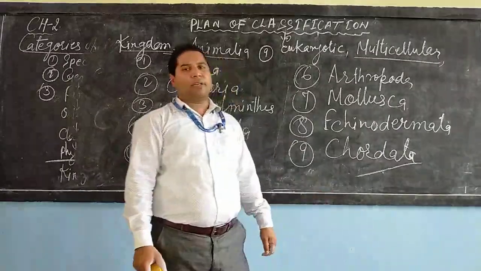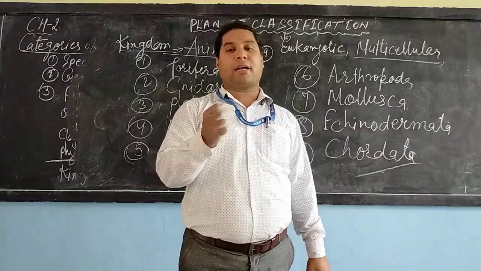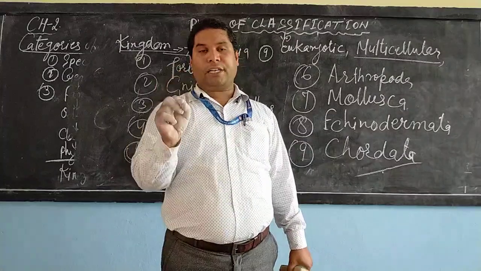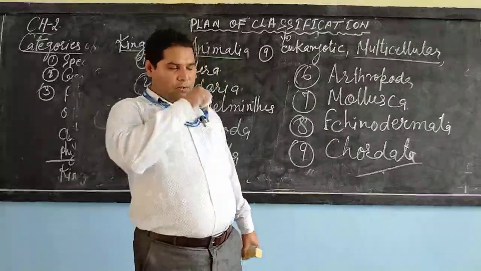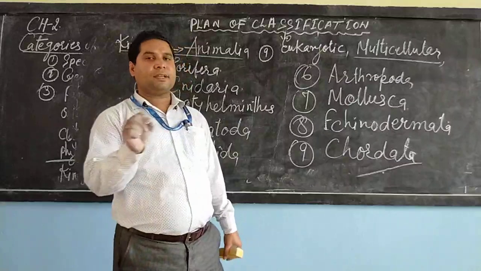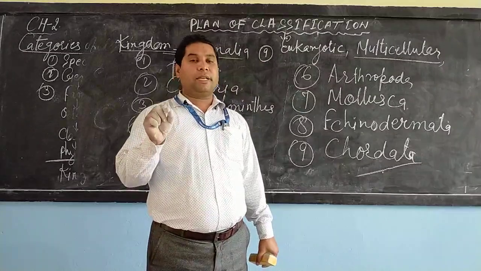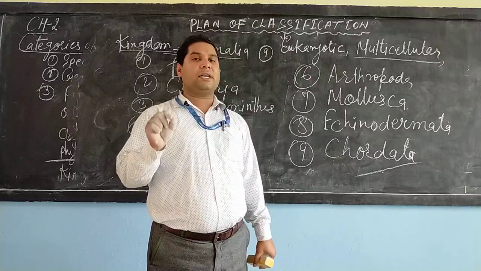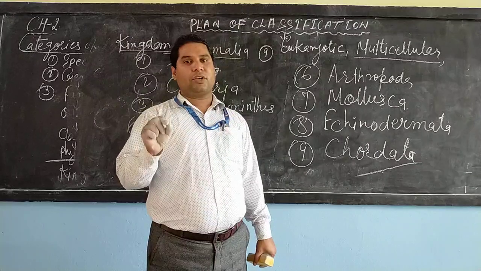The chordates are divided into 2 main types according to the backbone: vertebrate and invertebrate. So dear student, now I have explained to you the plan of classification. Please read the book and try to understand the plan of classification. Thank you dear students.